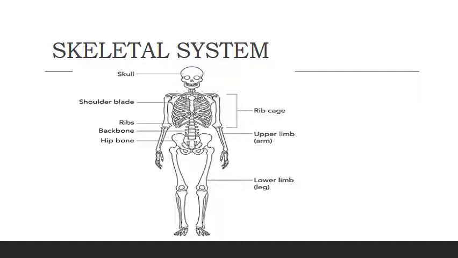Again I will tell you the number of bones. There are a total of 8 bony plates which are joined together to protect our brain, as well as a total of 33 bones in our backbone. As you can see, the backbone is also called the vertebral column. This vertebral column has a total of 33 bones, and it protects our spinal cord.